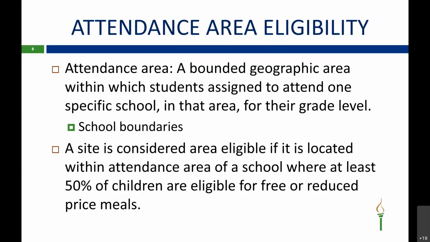A site is considered area eligible if it is located within the attendance area of a school where at least 50% of the children are eligible for free or reduced price meals. Now, I know this is wordy and confusing, so the next few slides are going to have examples of attendance area eligibilities to help you get more of an understanding of attendance area.